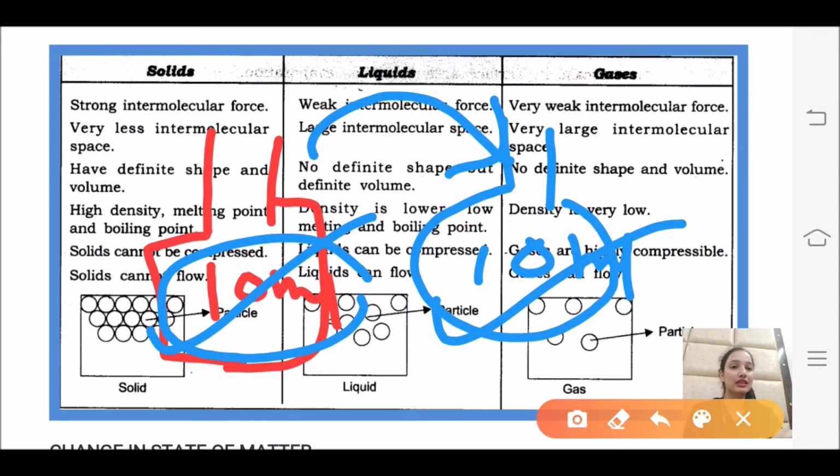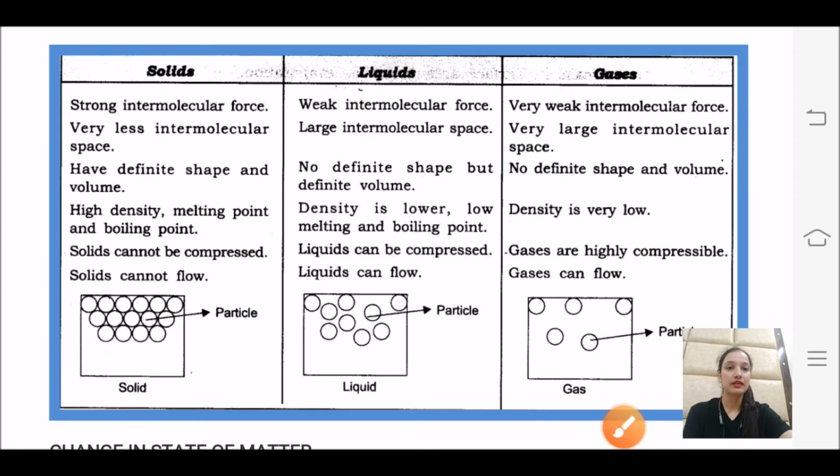Water will always take the shape of the container. It means water does not have its own shape. It will take the shape of the container, but the volume will remain the same. Understood? Lastly, gas has no definite shape, nor does it have a definite volume.